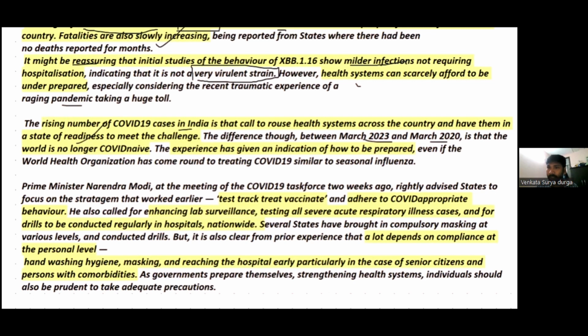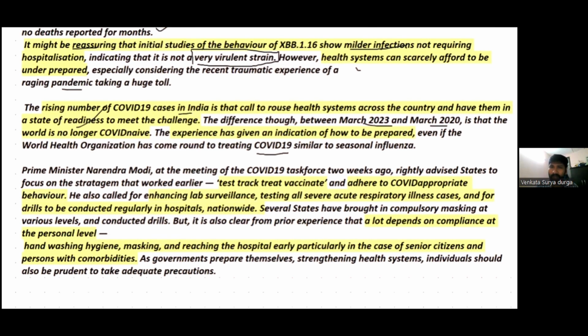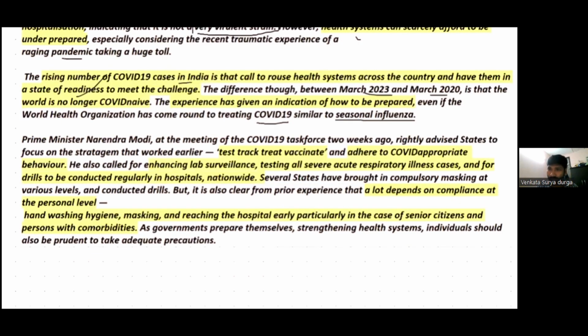We should be adequately prepared, and the state and central government should be ready to meet any challenge posed by the COVID-19 pandemic. In fact, the World Health Organization is also suggesting measures similar to those for seasonal influenza. So there seems to be a little flexibility in dealing with the COVID-19 pandemic because we have had enough experience of it over the past 3 years.